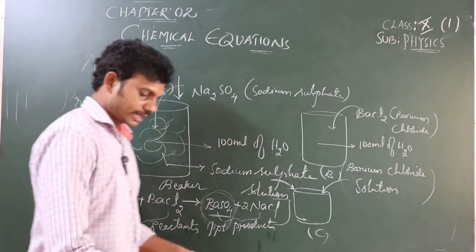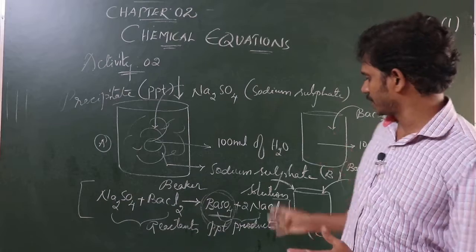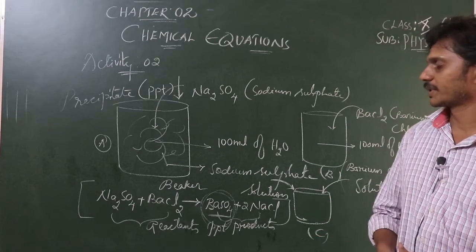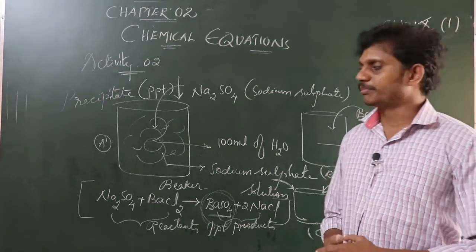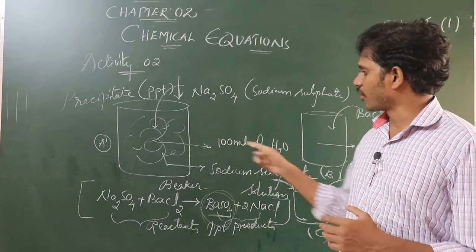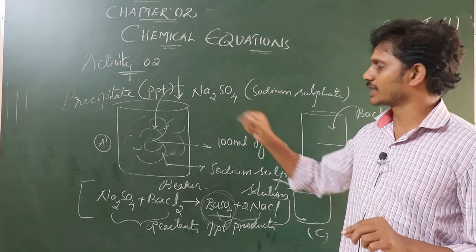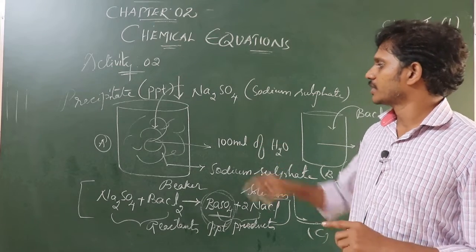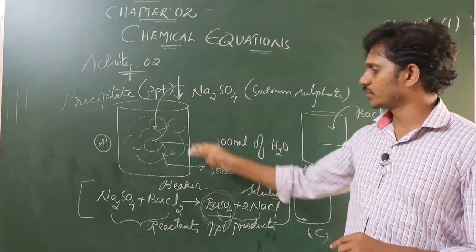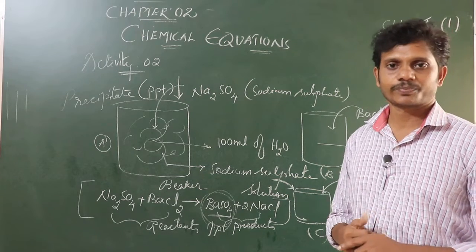I repeat, just listen please. First, let's have 3 beakers, first, second, third. In the first beaker, let's add 100 ml of water. To this, you add a small quantity of Na2SO4, sodium sulfate. This gets mixed and we get a solution. Which solution is this? Sodium sulfate solution.